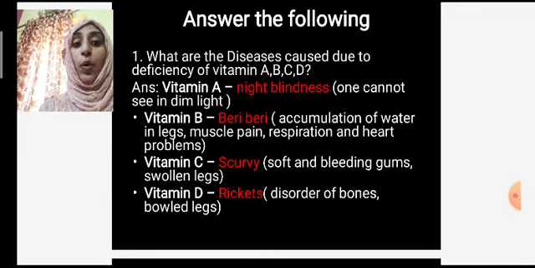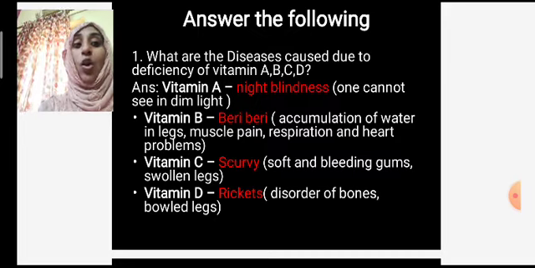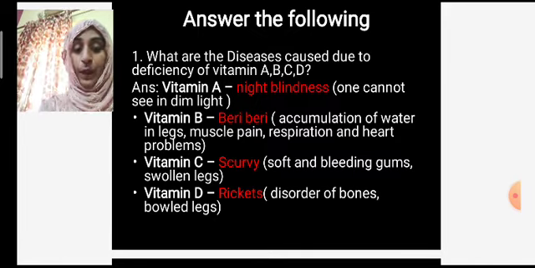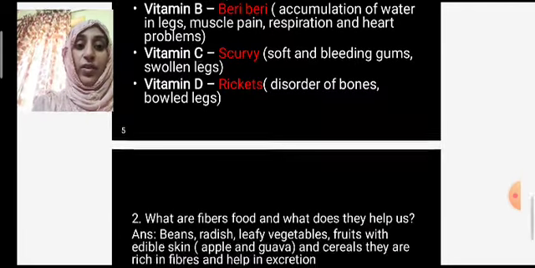Disorders of bones, bowed legs is vitamin D. Scurvy means soft and bleeding gums, swollen legs. Okay, this is one answer. Let's go with another question.